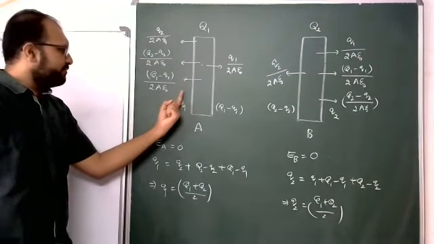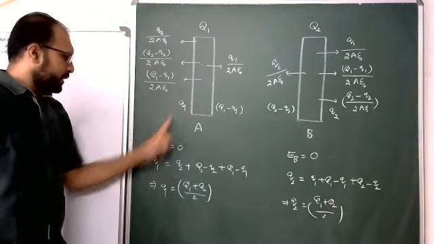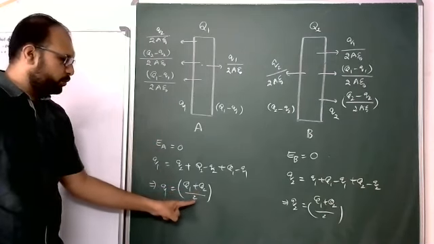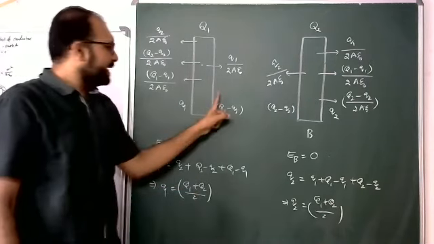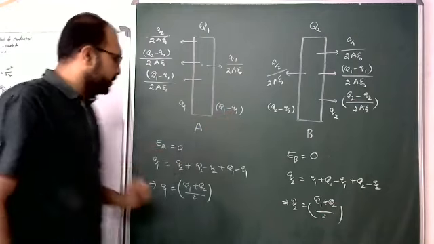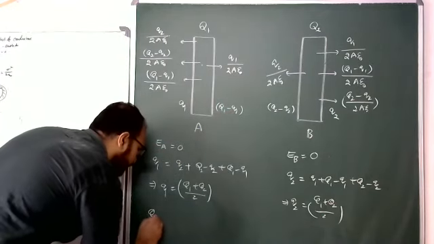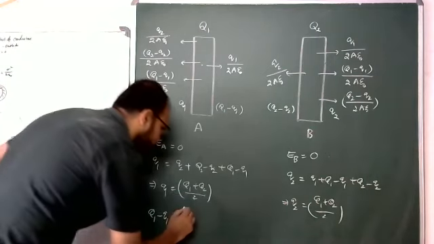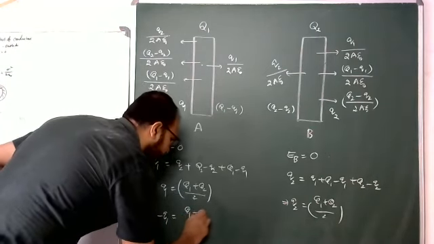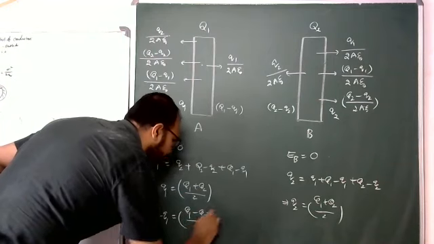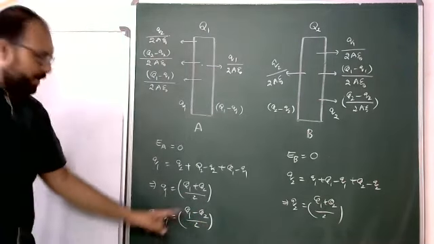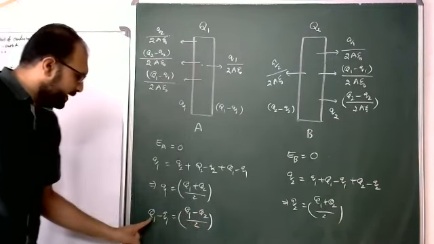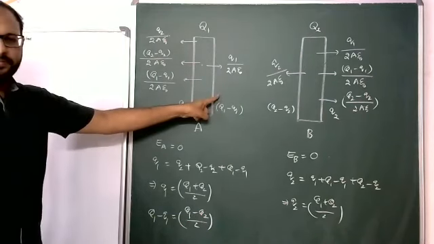Yes, so students, on the first surface, Q1 plus Q2 by 2. Second surface, Q1 minus q1, I am going to find out. So that is Q1 minus Q2 by 2 you will get, second surface.